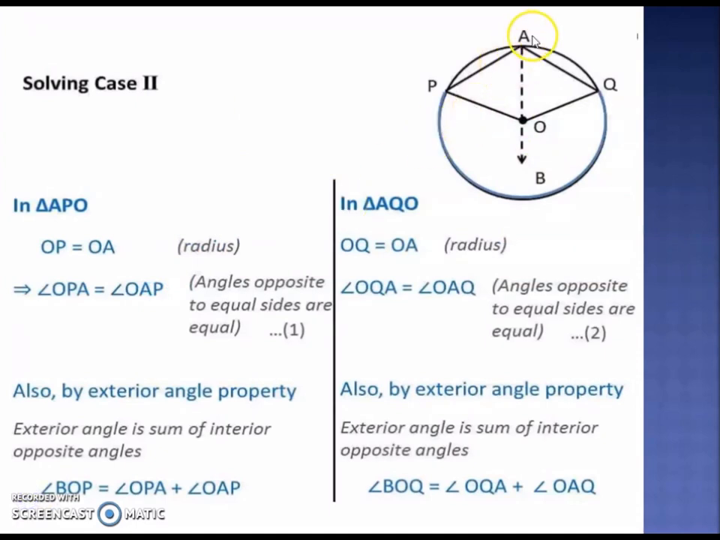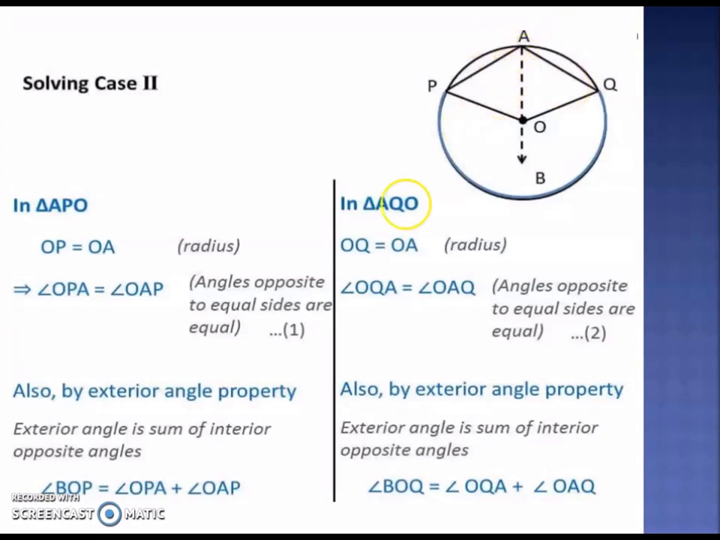So for case 2 also you will be joining this A to the center. This is a major arc now. PQ is a major arc in case 2. So POQ is the angle that is subtended at the center. Now which POQ we are talking about? We are talking about this reflex angle POQ. This is the angle subtended at the center. This will be twice the angle subtended at this point, that is PAQ. This is what we have to prove.